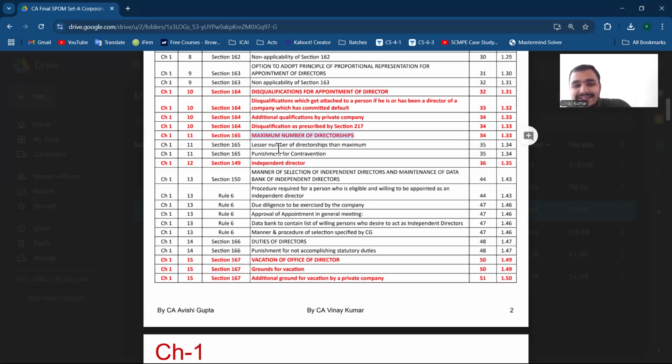Firstly, you should know that's why I have said quickly go through, once go through it, so you know that maximum word given is there, the M word for directorship. So now if you know that directorship is there in the index, but it starts with M, then ahead is the maximum number for that particular, so you can go to page 1.33, so it will save your time.